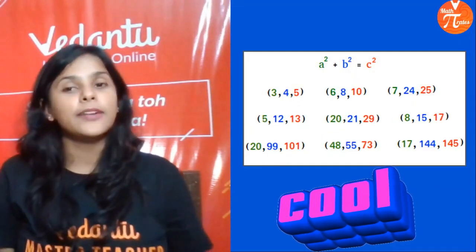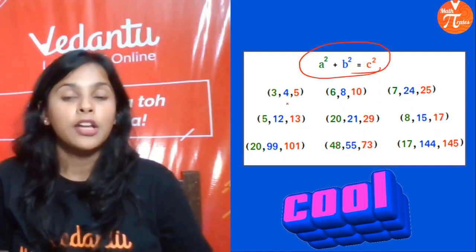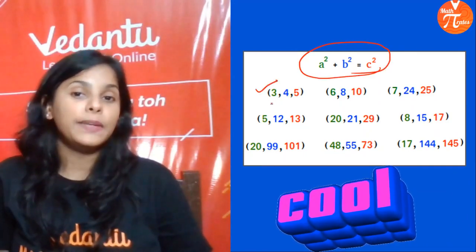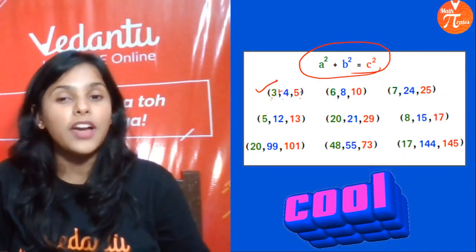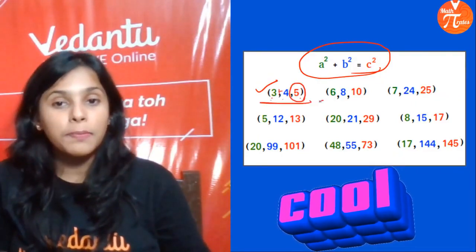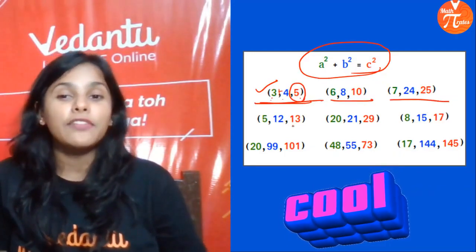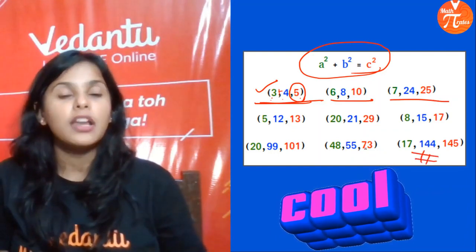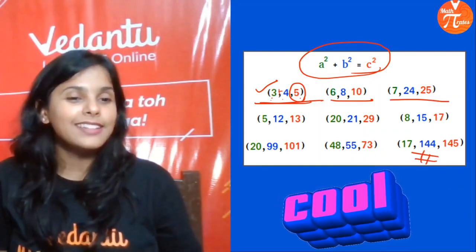I hope it is clear. So a square plus b square is equal to c square. So the Pythagorean triplet would be 3, 4, 5. 3 square plus 4 square would be 25, and that is 5 square. So the triplets are 3, 4, 5; 6, 8, 10; 7, 24, 25, and these are some examples of Pythagorean triplets. Isn't that cool?